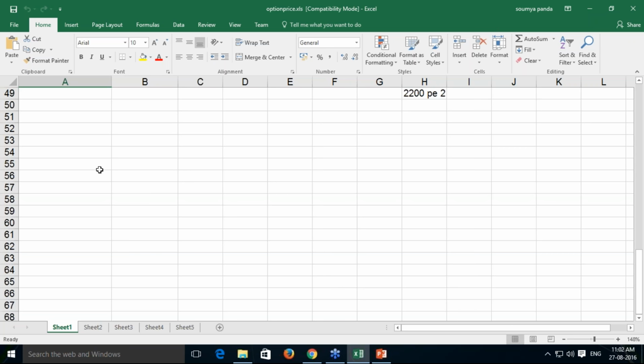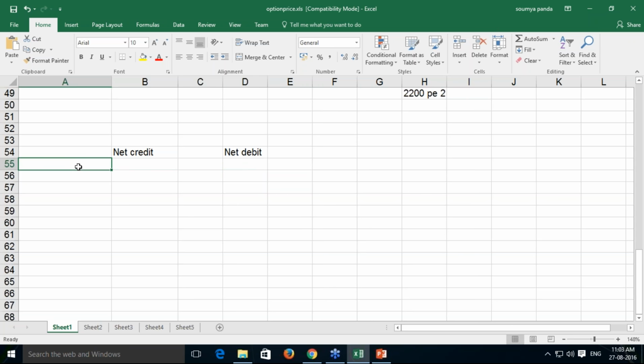Whenever we form strategies, broadly they are divided into two categories. One is net credit strategies, and the other is net debit. Whenever you form a strategy and by forming it you receive some money into your account, that is known as net credit. And whenever by forming the strategy you pay some money to the market, that is known as a net debit strategy.